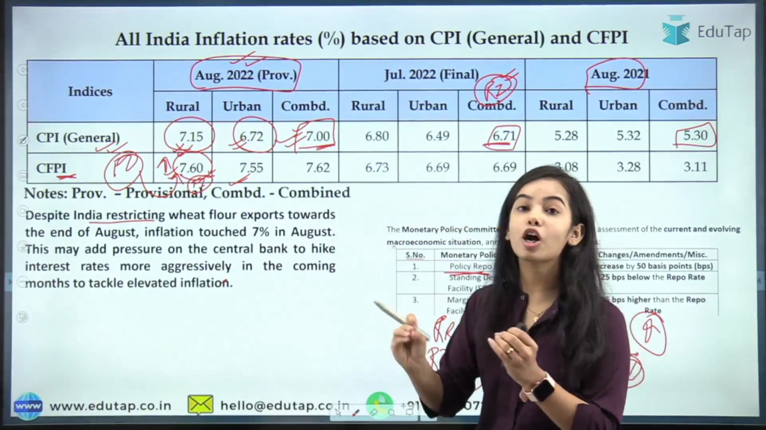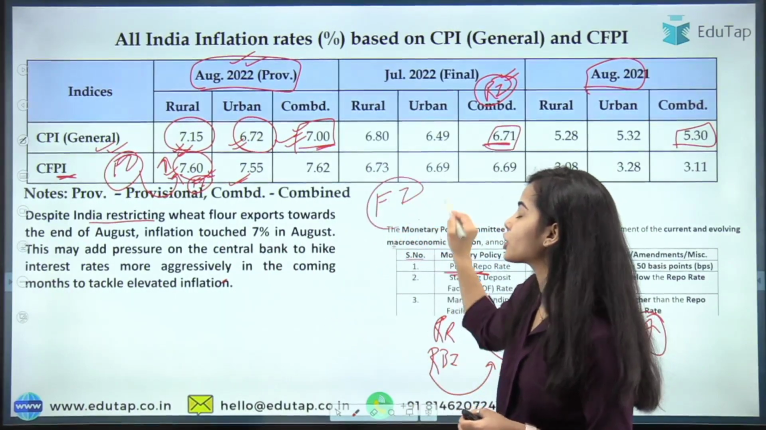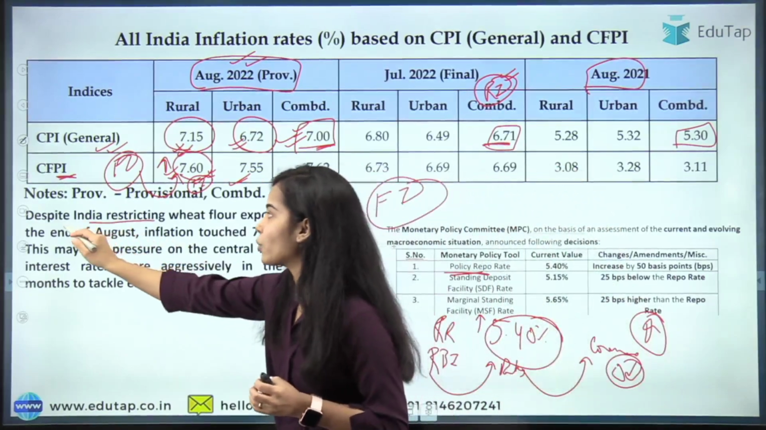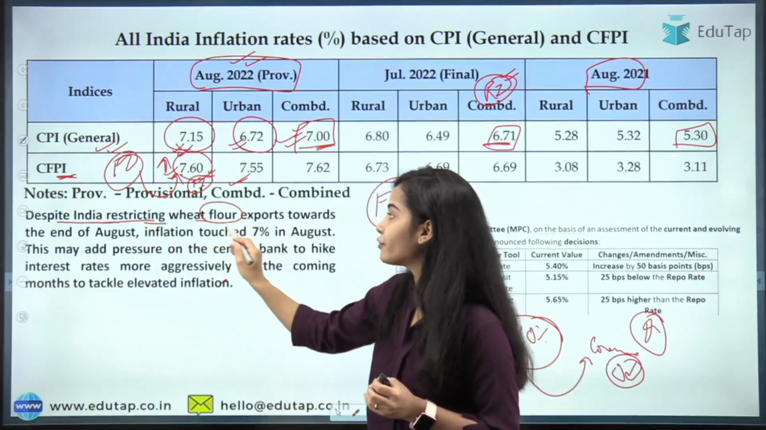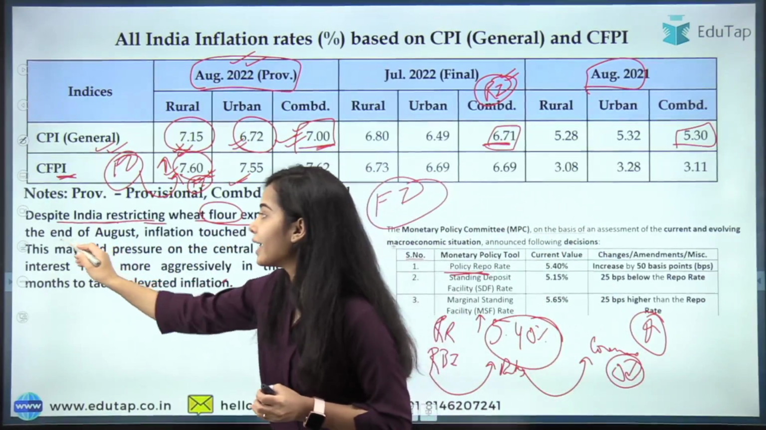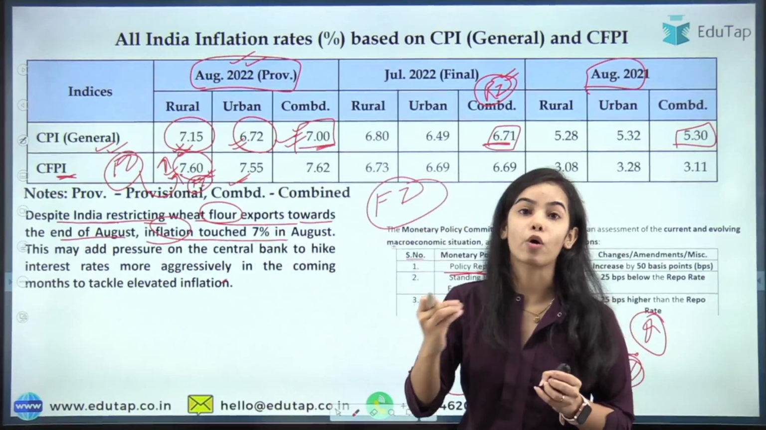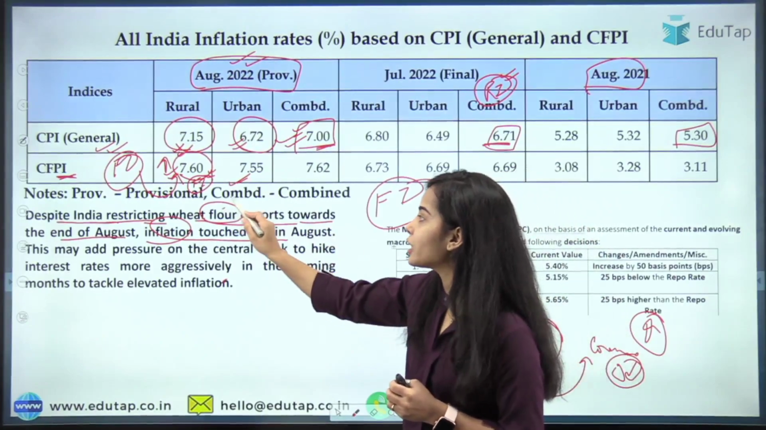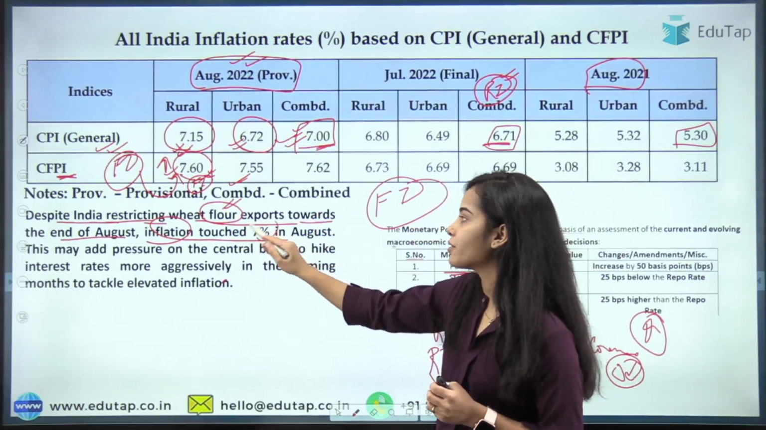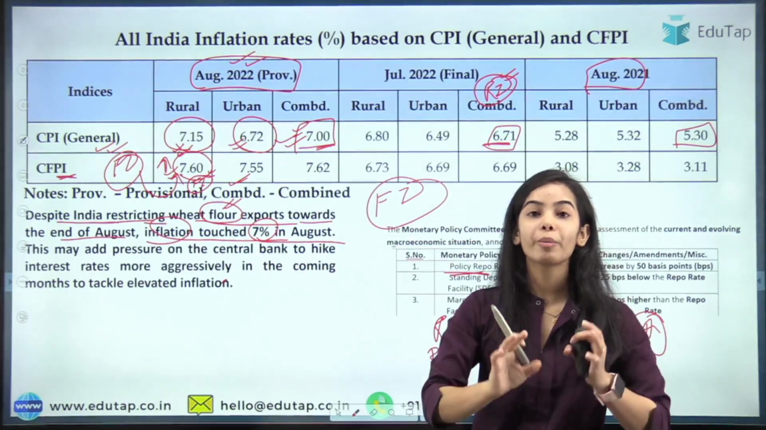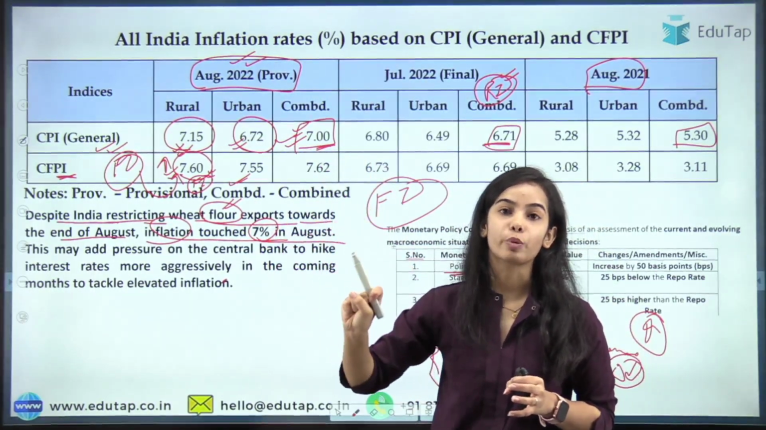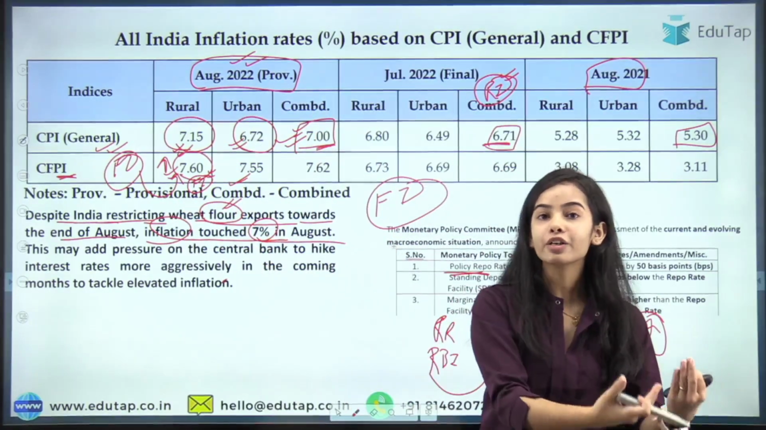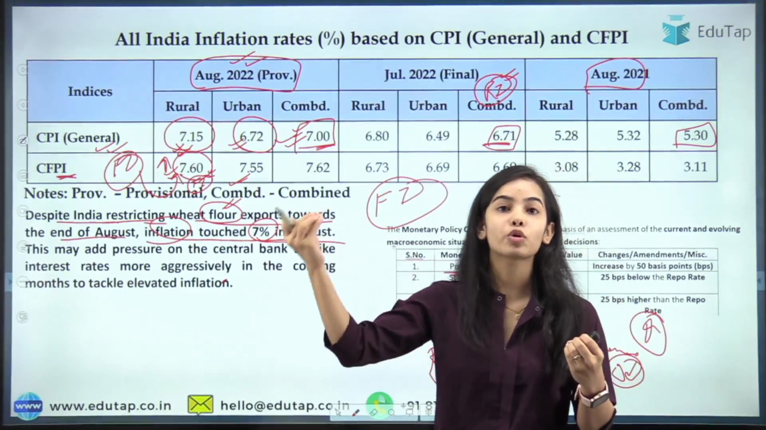Now what the government has done to control the food inflation is that it has restricted exports. Despite India restricting wheat flour exports towards the end of August, the inflation touched 7% in August. Cereals means wheat, jowar, bajra and all. So still the wheat prices rose and the inflation touched 7% in August, even though the government is trying to control exports so that the people of the country have more wheat with themselves, because the wheat is not being exported much now.